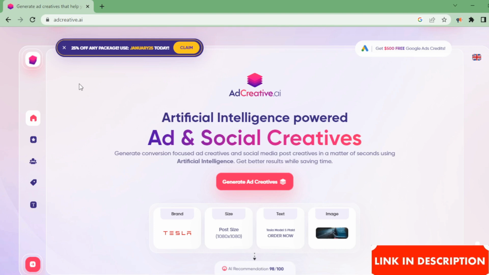Ad and social creatives. Generate conversion-focused ad creatives and social media post creatives in a matter of seconds using artificial intelligence. Get better results while saving time. Generate ad creatives that help you sell fast using artificial intelligence.